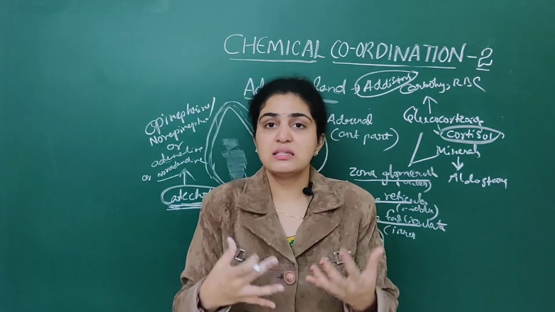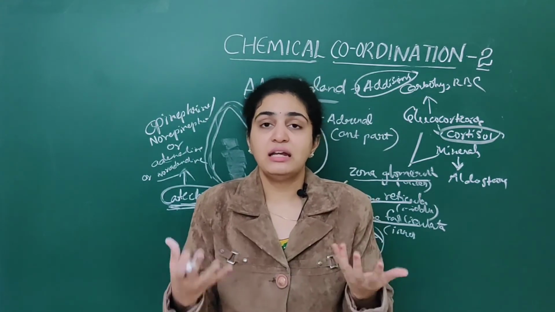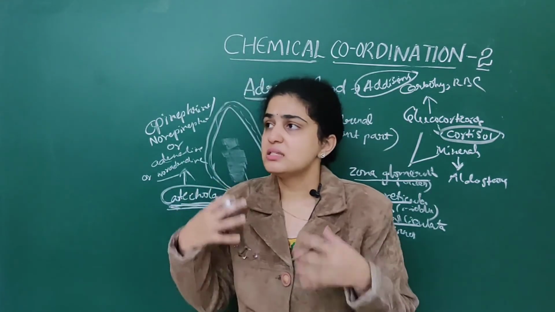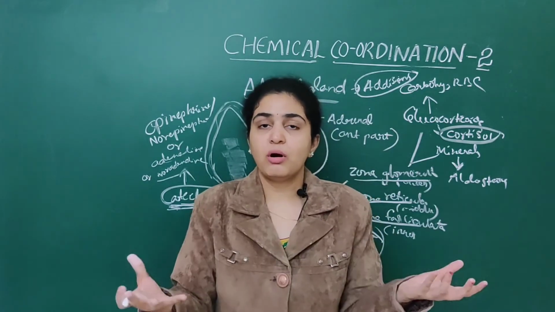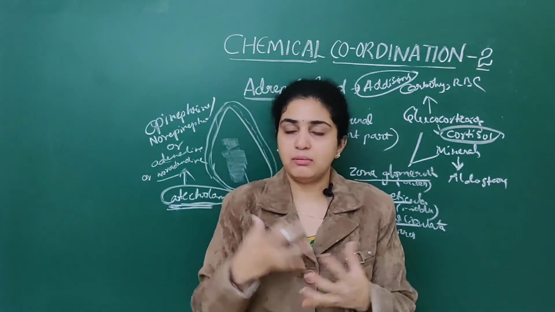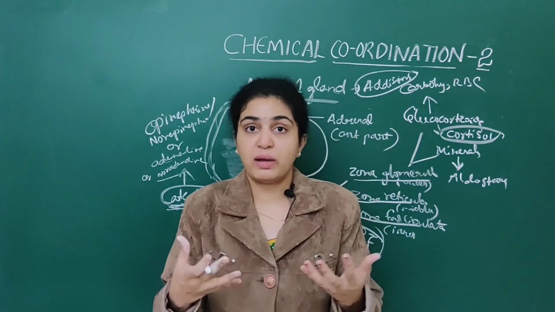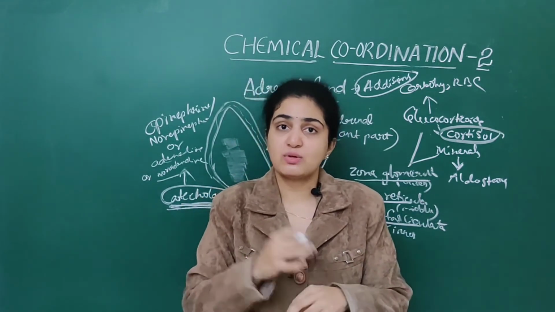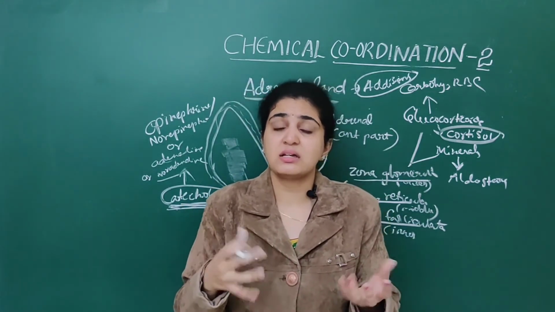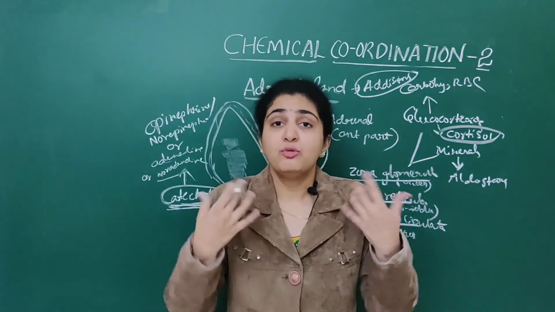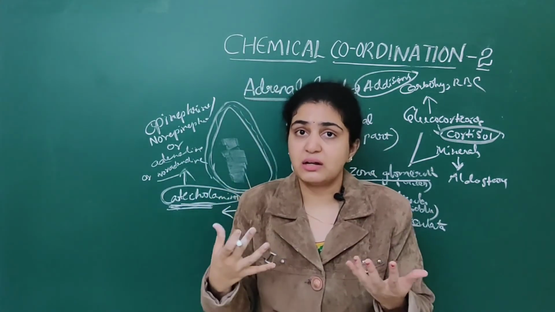These will increase the fight and flight responses of the body. That is, when you go out and see any movies, you are sweating. These lead to sweating as well as piloerection of hairs. So much will happen. It will increase the heart rate and respiratory rate.